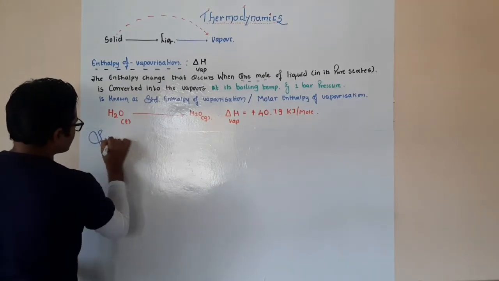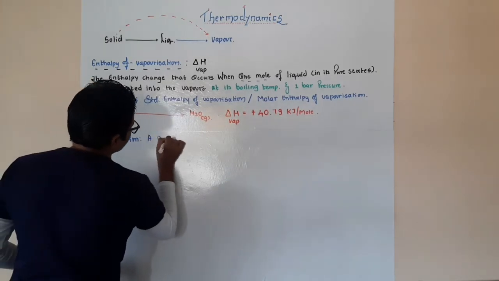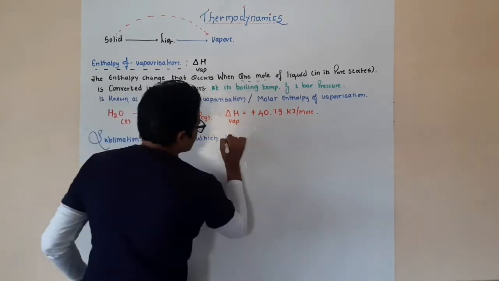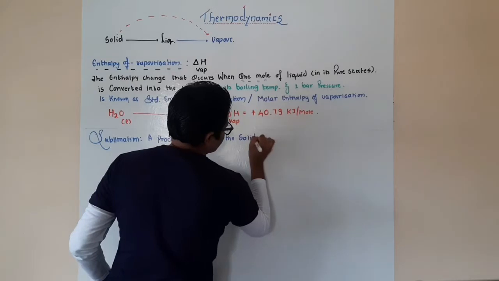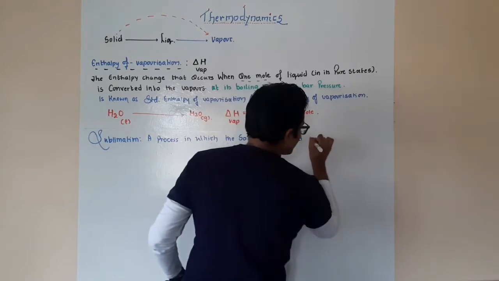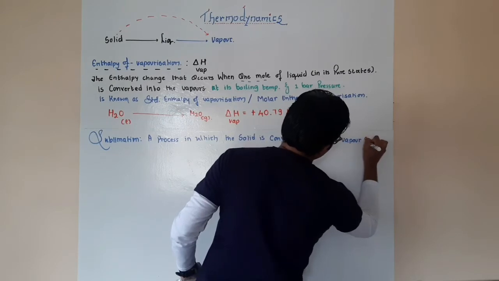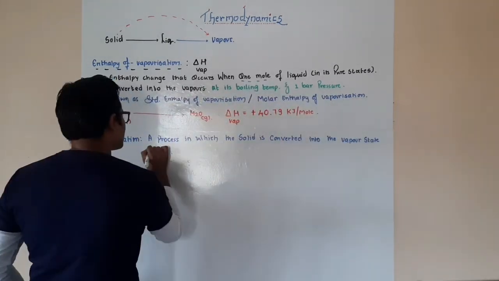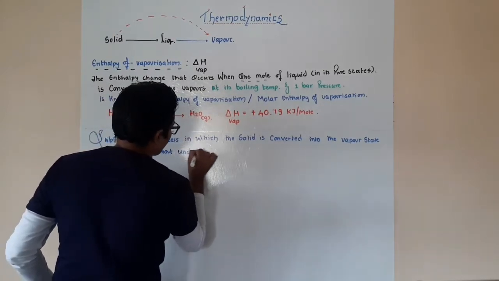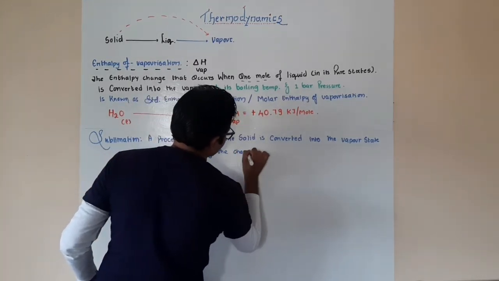Sublimation is nothing more than a process in which the solid is converted into the vapor state, without undergoing the change into the liquid state.